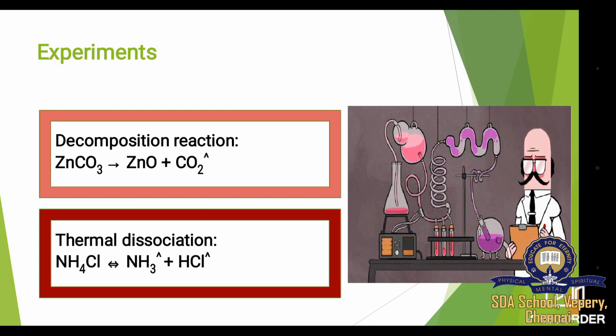Ammonium chloride, on decomposition, gives ammonia and HCl. Here ammonium chloride is a compound, ammonia is also a compound, HCl is also a compound. So here a single compound is decomposed to form two or more different compounds. This type of reaction is called a decomposition reaction.